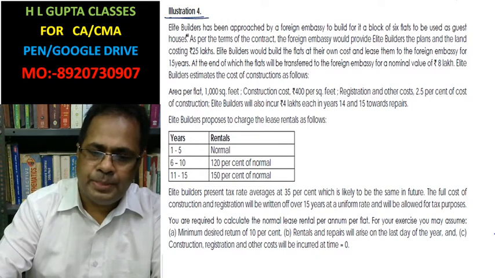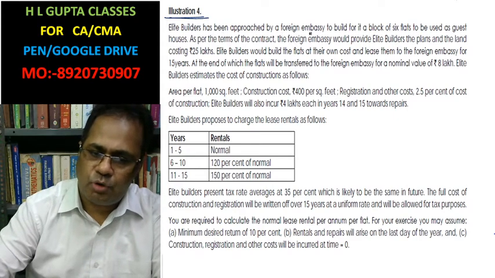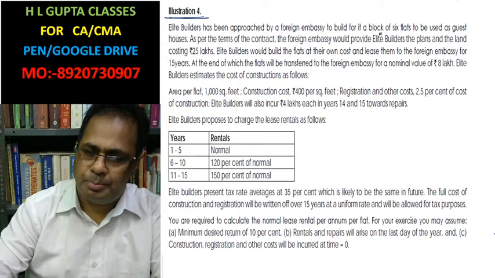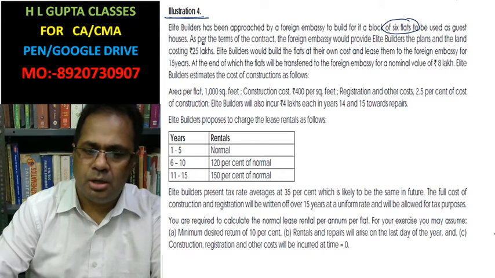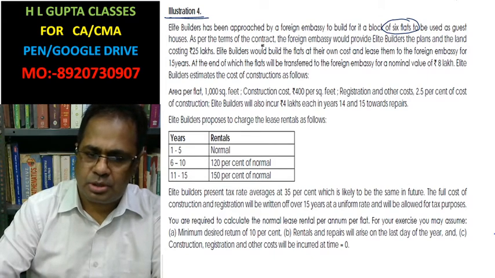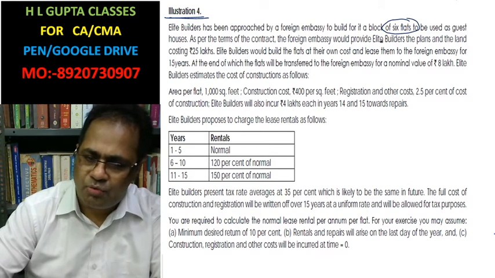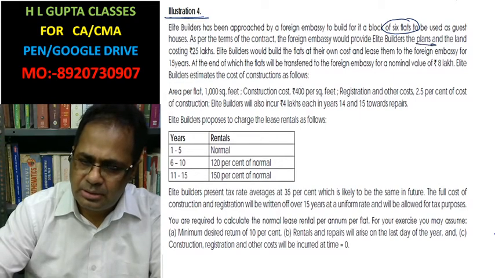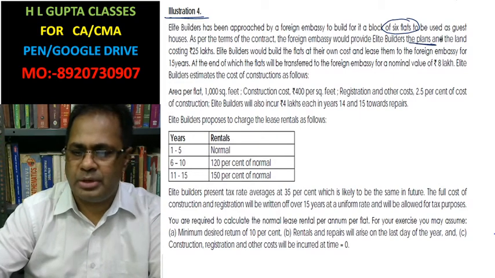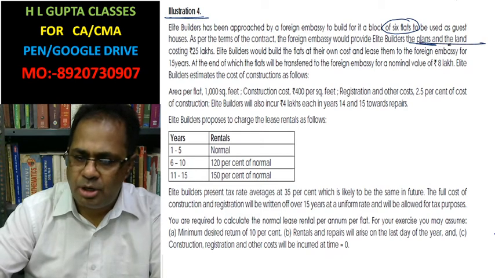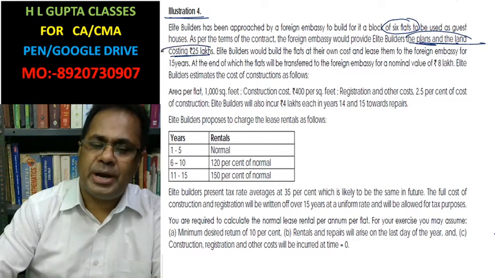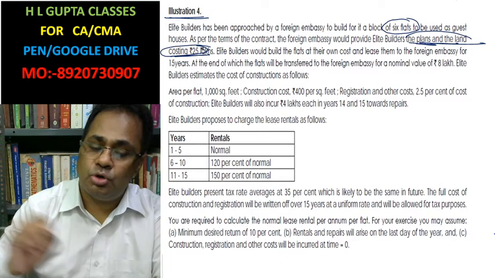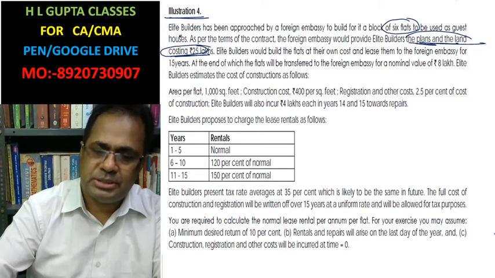Illustration number 4. Elite Builder has been approached by a foreign embassy to build a block of six flats to be used as guest houses. As per the terms of the contract, the foreign embassy would provide Elite Builder the plan and the land, costing rupees 25 lakh. This is provided by the foreign embassy. This is not an investment of Elite Builders, that's why this is not considered.